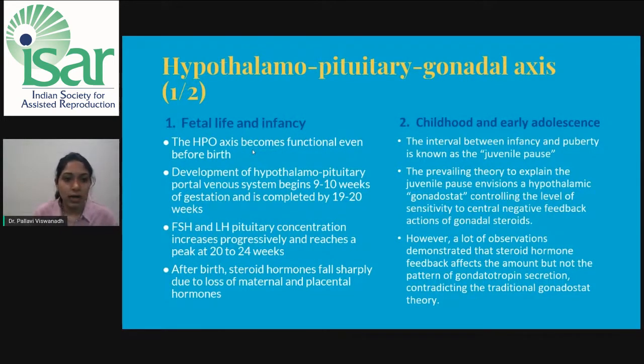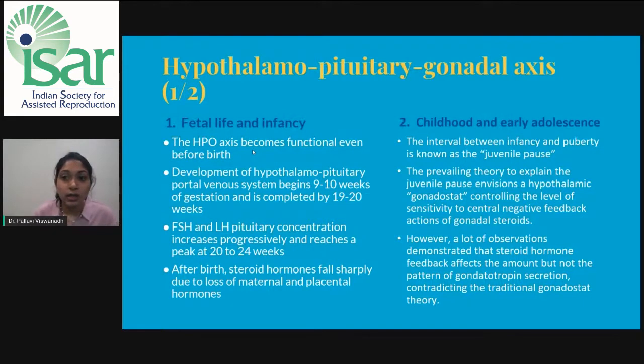Development of the hypothalamo-pituitary portal venous system begins by 9 to 10 weeks of gestation and is completed by 20 weeks of gestation. FSH and LH pituitary concentrations increase progressively and reach a peak at 20 to 24 weeks. After birth, the steroid hormones fall sharply due to the loss of maternal and placental hormones. This is fetal life and infancy.